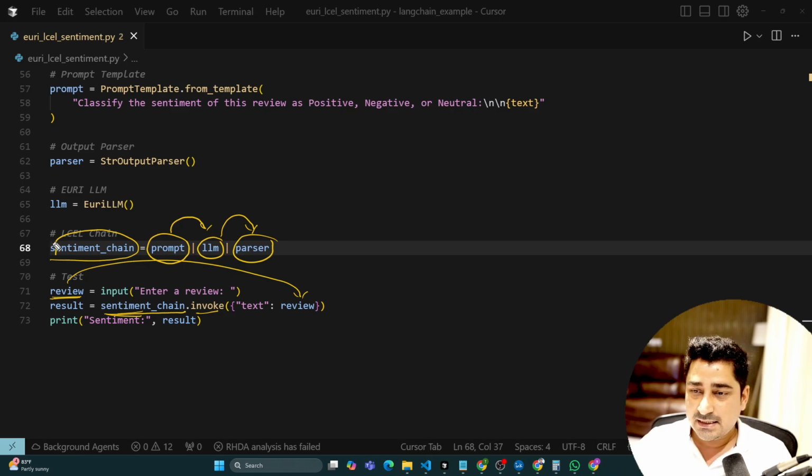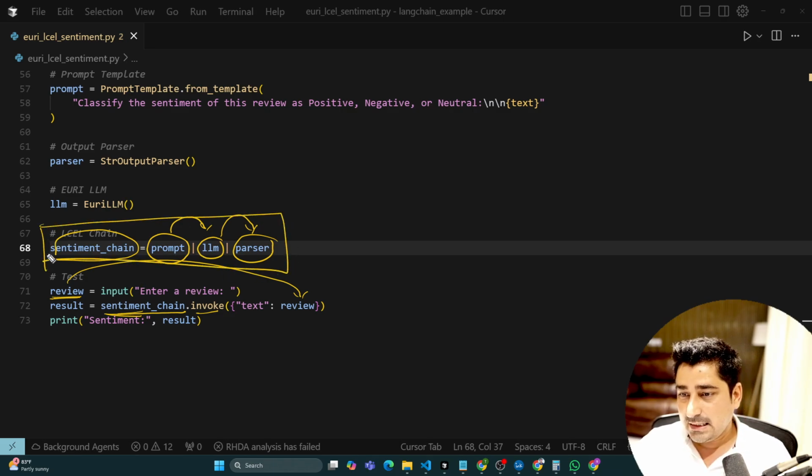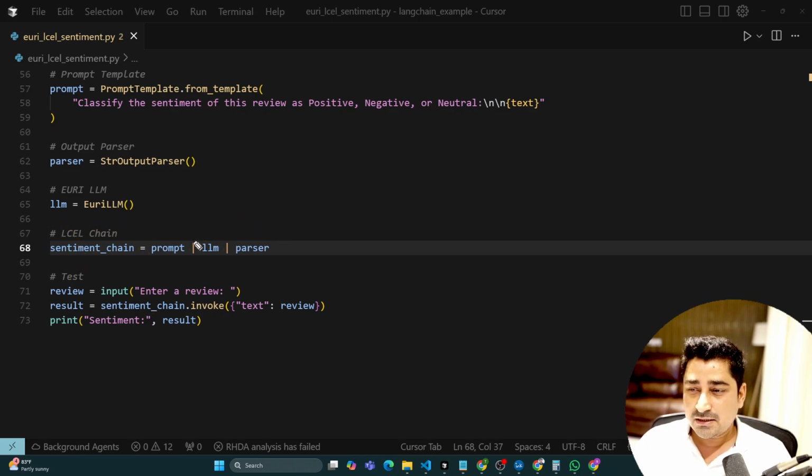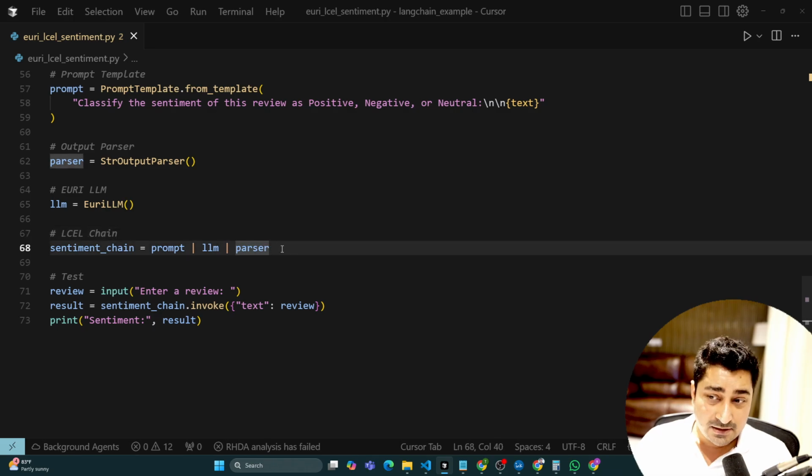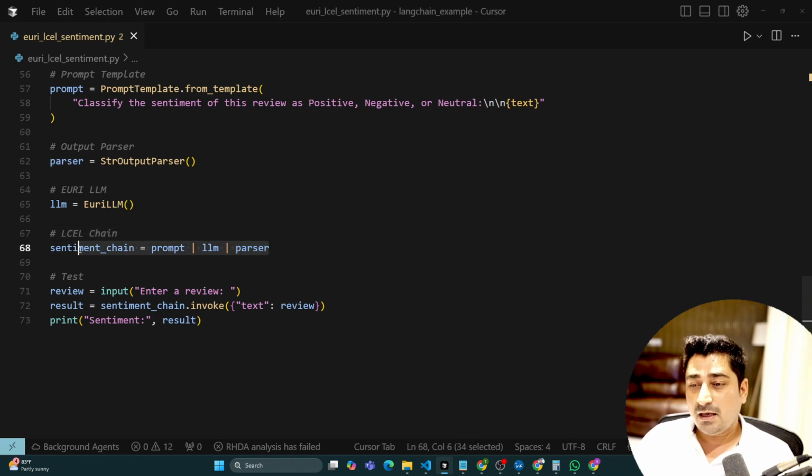So this is basically an LCEL chain, LangChain Expression Language, where I'm just using this pipe, this pipe and this pipe, and based on that, I'm able to configure this entire process. And it's a very easy, intuitive and beautiful manner. You will be able to call it in a very simple way.